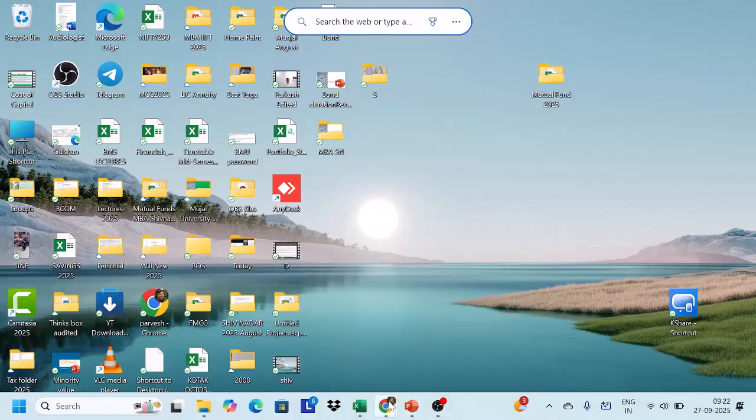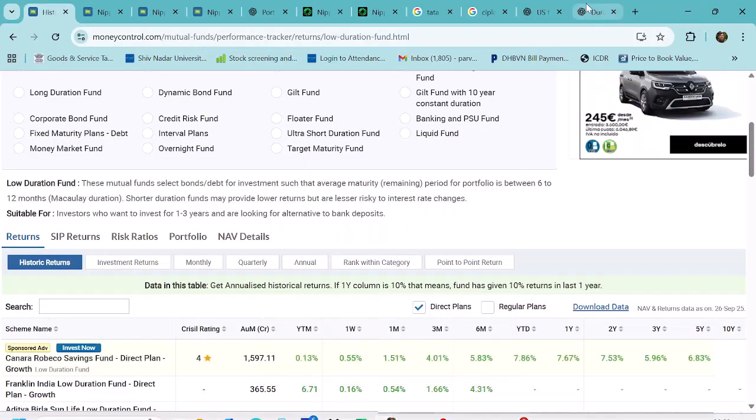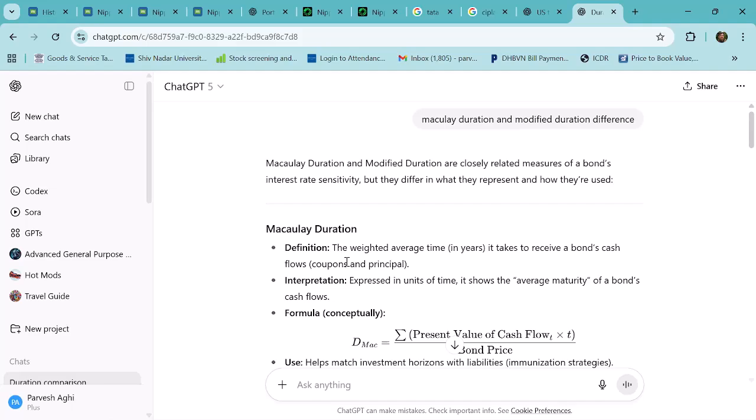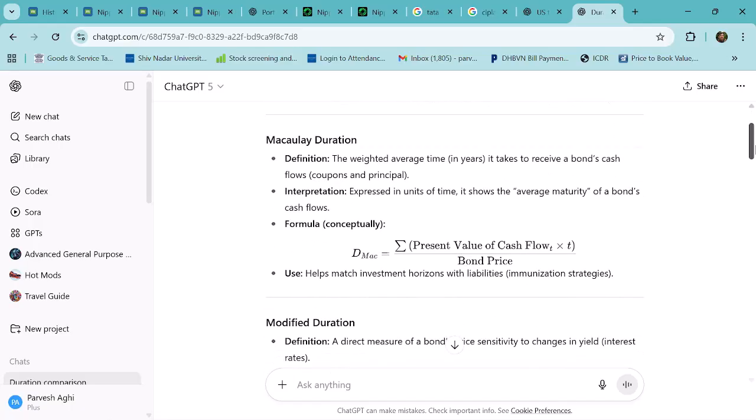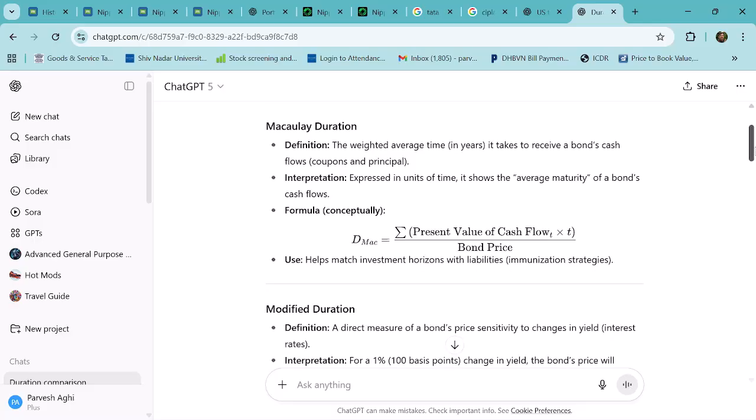I'll just open this again for you to understand. Macaulay duration definition: the weighted average time in years it takes to receive the bond's cash flows, coupons, and principal. So it is expressed in time. It shows the average maturity of the bond cash flows, and the formula for calculating is given below, which talks about the present value of the cash flows generated by the bond coupon rate. Then you calculate how much time it takes to get your money back. That is called Macaulay duration.